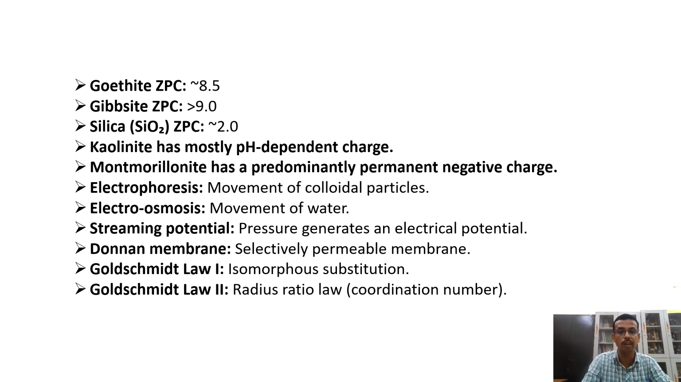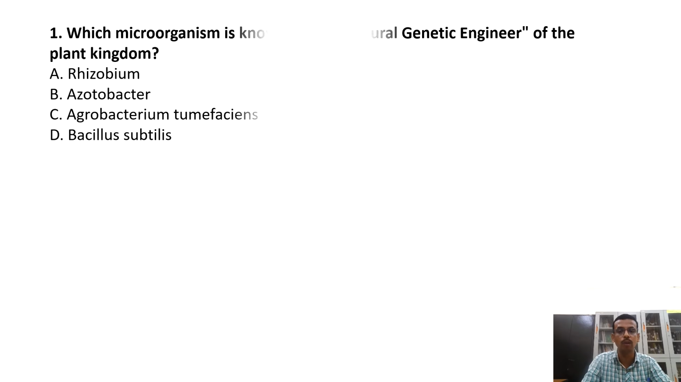Electrophoresis: movement of colloidal particles. Electroosmosis: movement of water. Streaming potential: pressure generates an electrical potential. Donnan membrane: selectively permeable membrane. Goldschmidt's first law describes isomorphous substitution, and Goldschmidt's second law describes the radius ratio law and coordination number. Very, very important. Then coming to soil microbiology, this is the last one.